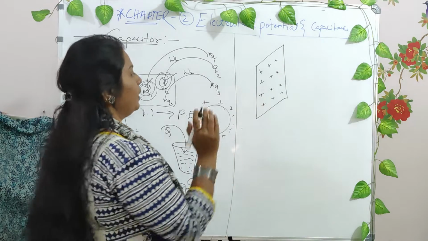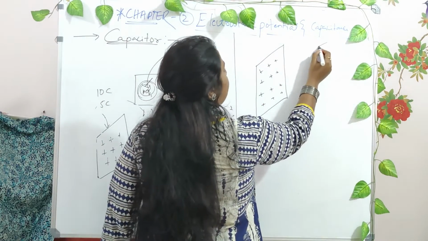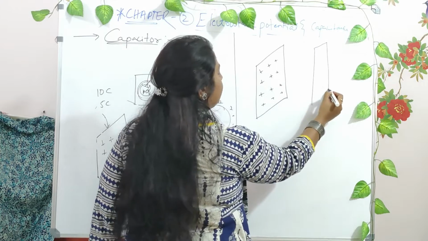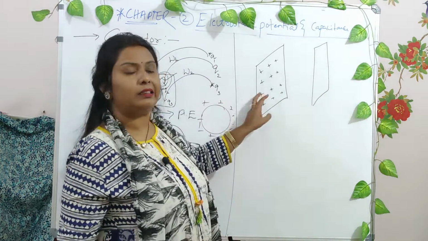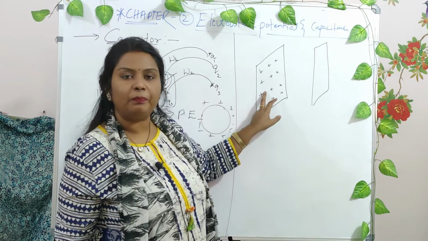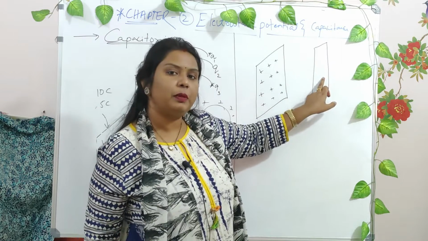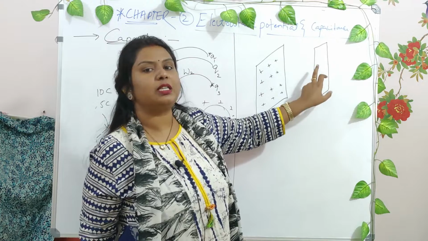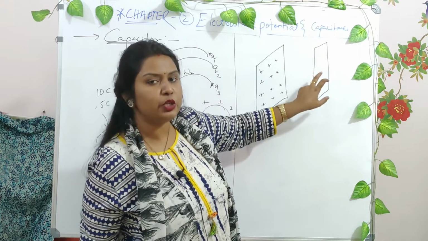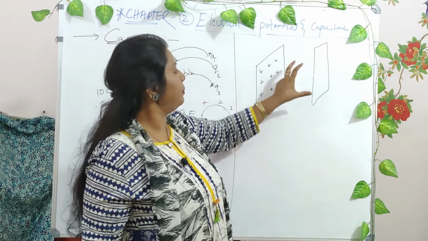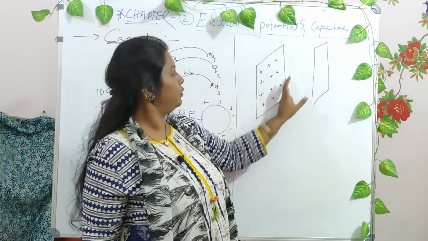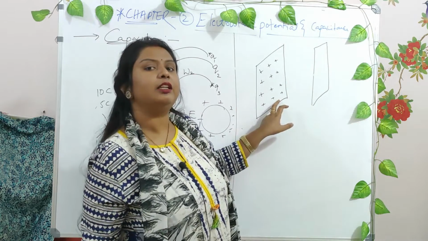Now what you do, you bring another plate near to it, which is again neutral. Due to the effect of induction, this is a neutral plate where positive charges and negative charges are equal in amount, and hence it is called neutral. When the neutral plate is kept near this plate, then what happens?